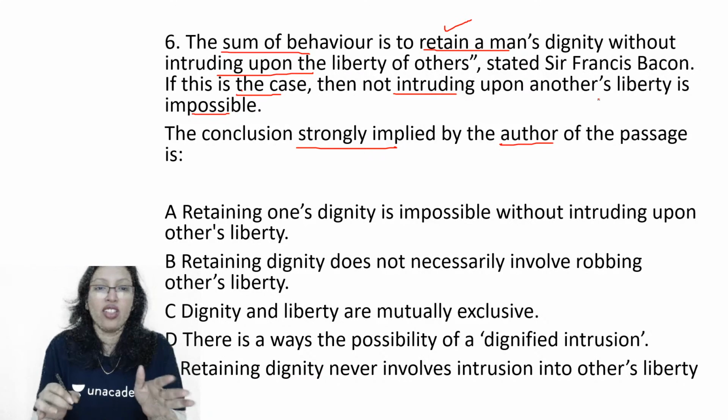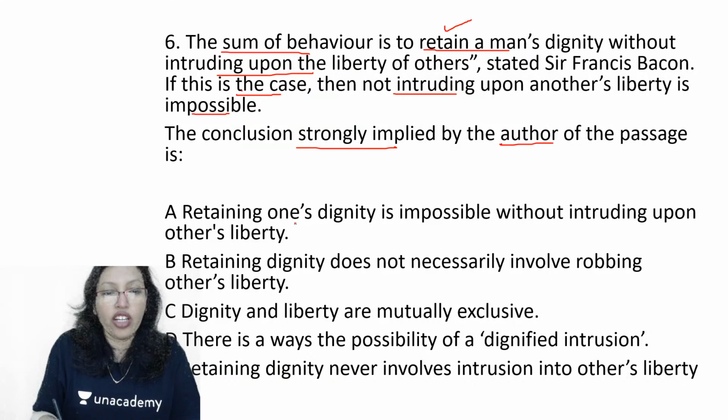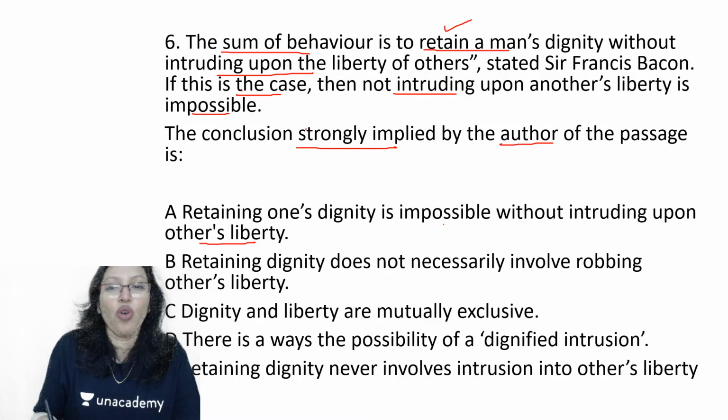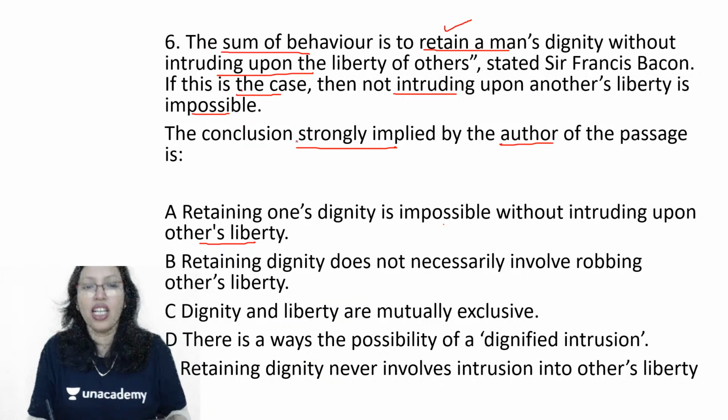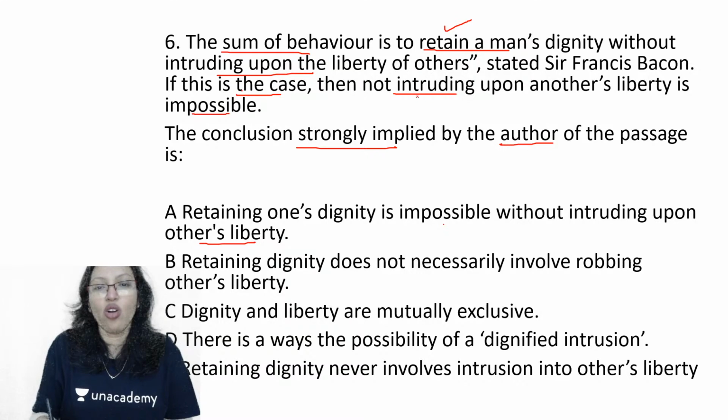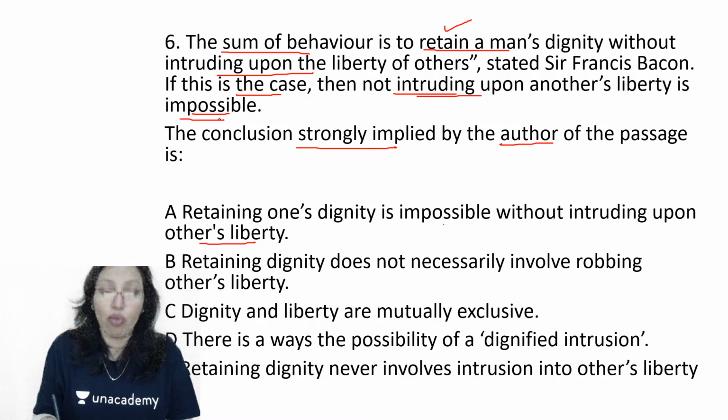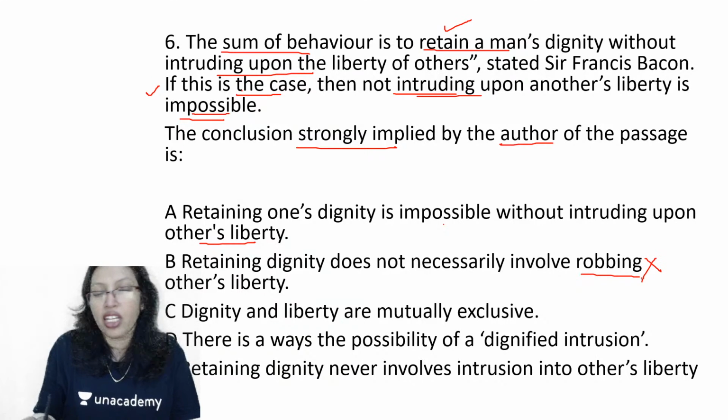So look at this. Retaining one's dignity is impossible without intruding upon another's liberty. So if you have to retain your dignity, then you have to intrude upon someone's liberty. And then he has said that not intruding upon another's liberty is impossible. Yes, so this could be a good answer. Retaining dignity does not necessarily involve robbing others. We are not talking of robbing another's liberty, and therefore B cannot be correct.